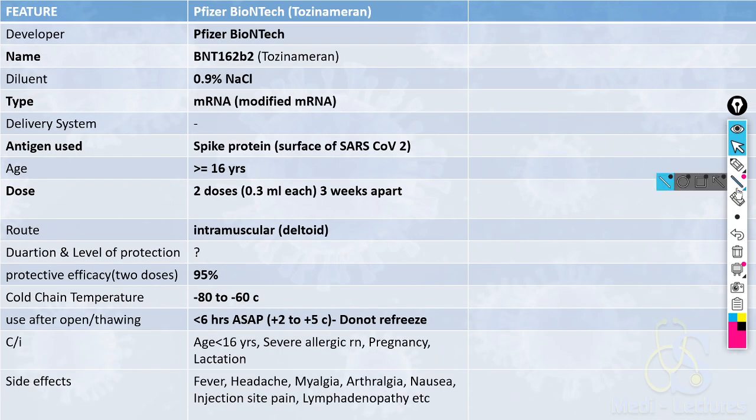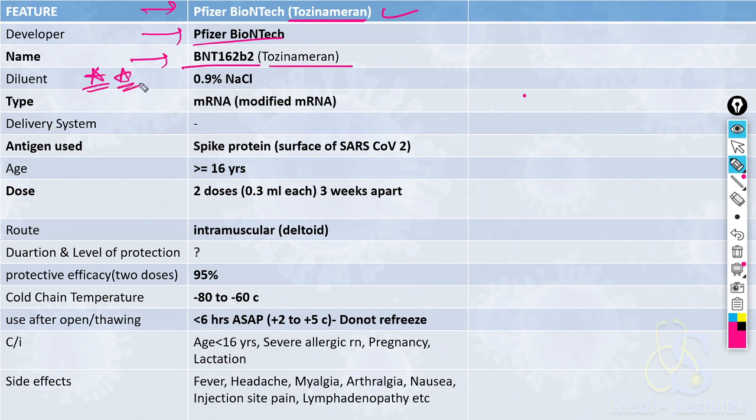Now coming on to vaccines used worldwide. First we will discuss the Pfizer-BioNTech vaccine. The generic name of this Pfizer-BioNTech vaccine is Tocilizumab. It is developed by the Pfizer-BioNTech company. The name of the vaccine is BNT162b2. The very important point about this vaccine is that it requires a diluent, 0.9% NaCl, and it is not a liquid vaccine. It is a modified mRNA vaccine.